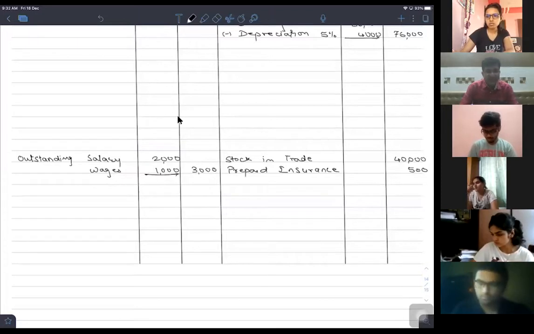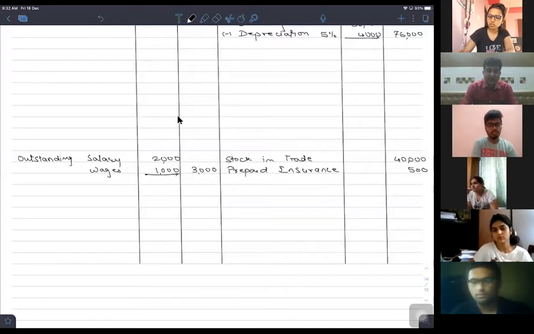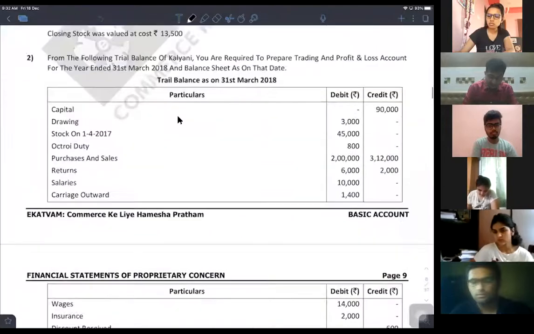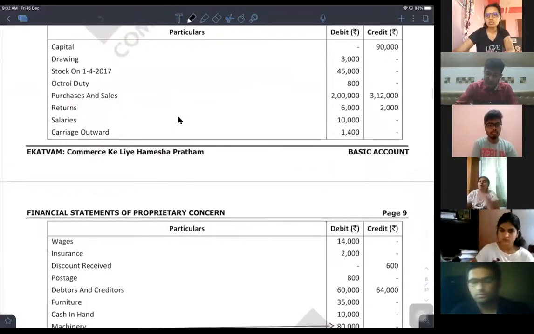So all the adjustments related to the additional information are done. Now we need to go back to the items in trial balance or not. The very first item is capital and then drawings. These two will appear onto the liability side.